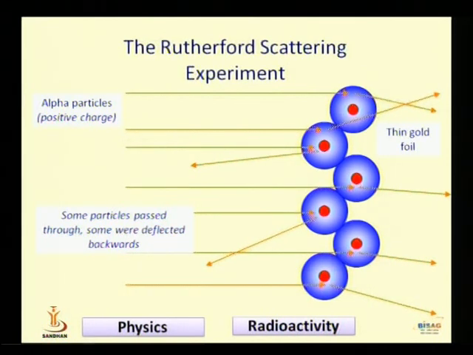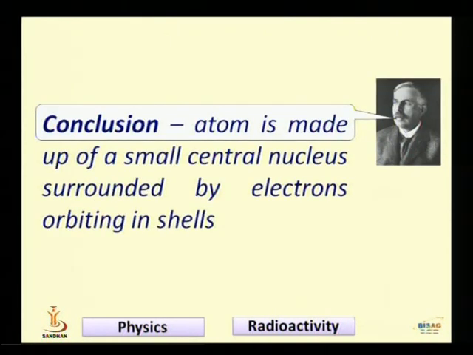By this experiment, he made the conclusion that the atom is made up of a small central nucleus surrounded by electrons orbiting in shells. This was the first concept of Rutherford.